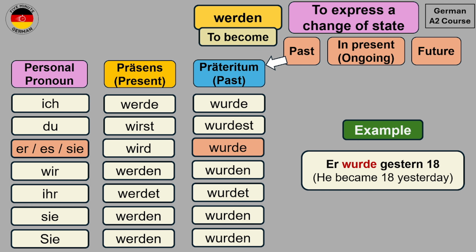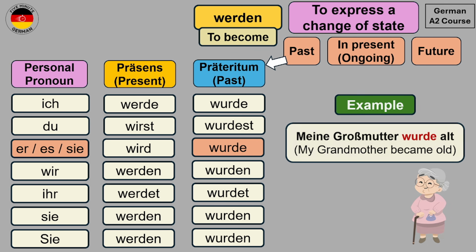So you see that this is a change of state which has already happened in the past. Another example can be Meine Großmutter wurde alt. My grandmother became old or has gotten old. Meine Großmutter wurde alt. So this means that she was young before and now she has already become old.